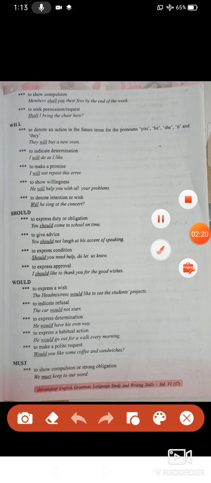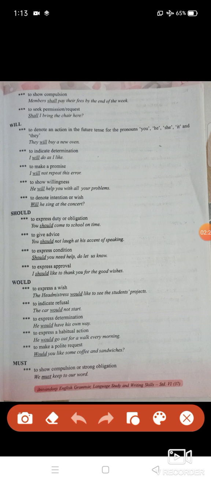Next page, look here. What is mentioned, students? Will. So shall and will indicate compulsion here also, and to seek permission or request. Will denotes action in future tense. For example, they will buy a new oven. To indicate determination also: I will do as I like. To make a promise or to show willingness. For these two purposes also you can use it.